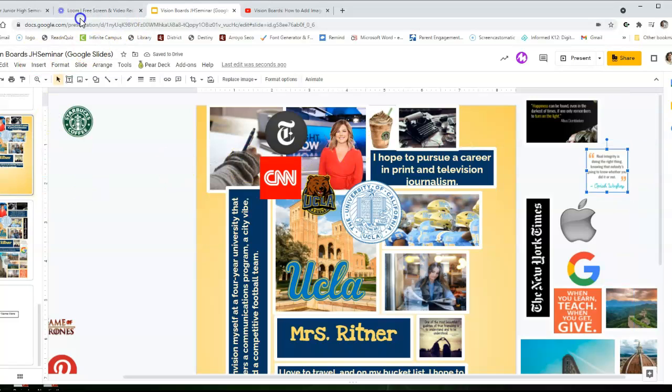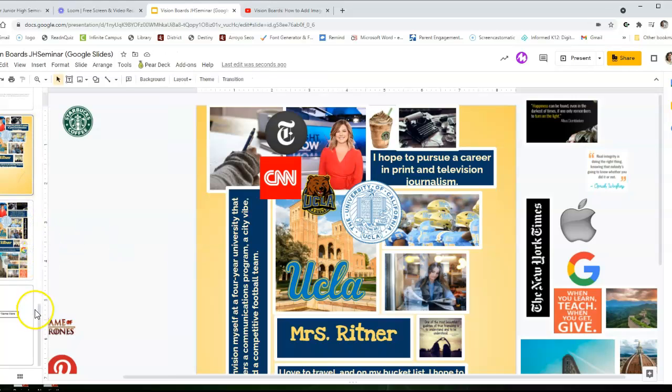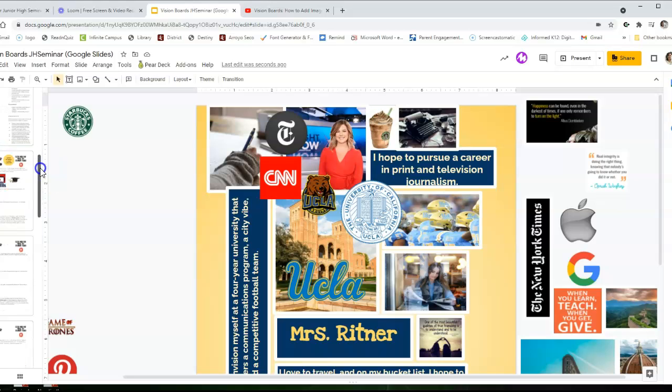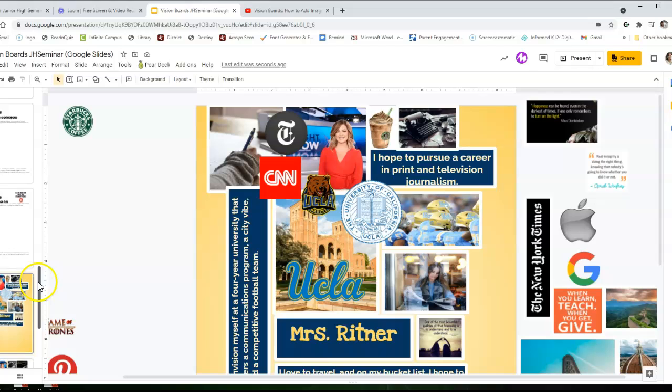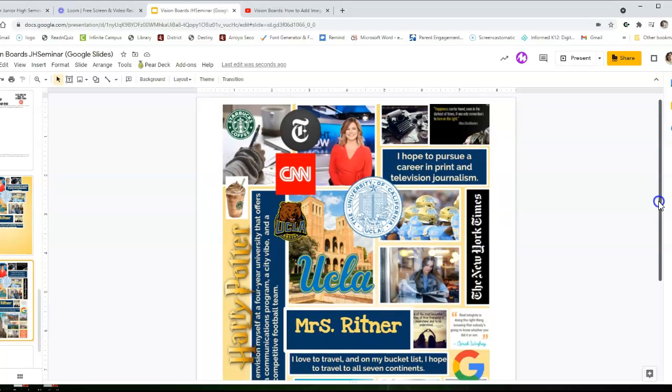Okay, you probably will not finish this today. I would assume that you're going to get pages 5, 6, 7, 8, 9, and maybe 10 and 11 done, but it's going to take you some time to think about what you want to put on here. You're going to have to search for the right images. You're going to have to create your text boxes with your goals and your statements. So I'm thinking the research is all you're pretty much going to get through today, and then I can help you compile all these images into a nice vision board like this one when I get back.